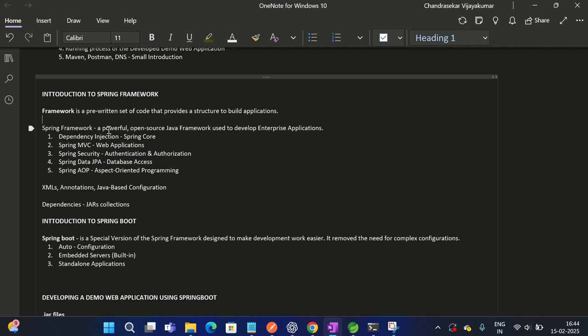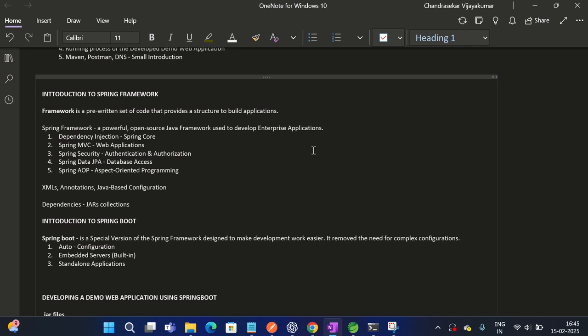So what is the Spring framework, and how is it unique? The Spring framework is a powerful open source Java framework used to develop enterprise applications. Spring is made for Java developers. Enterprise application means a wide-range, long and huge working-process application. Those applications are called enterprise applications. It also provides tools to simplify Java application development by managing dependency injection.